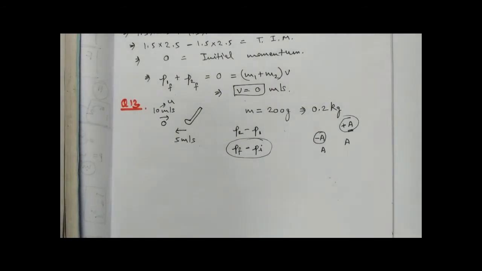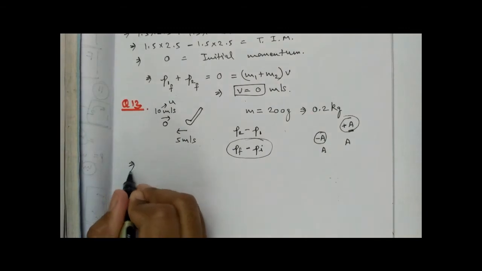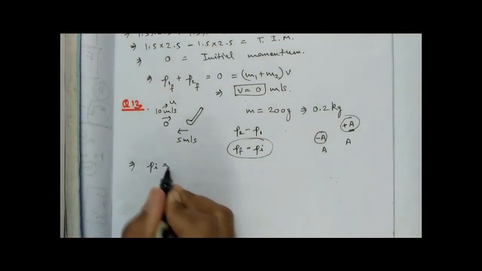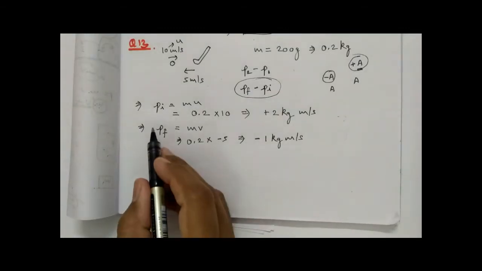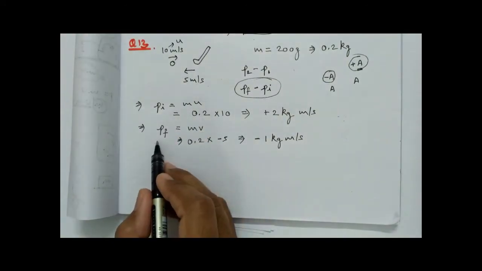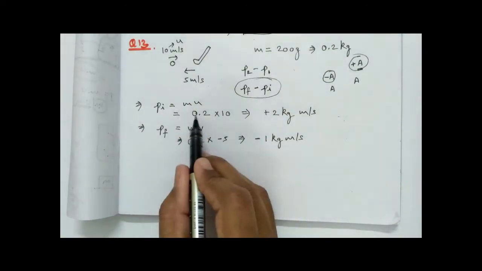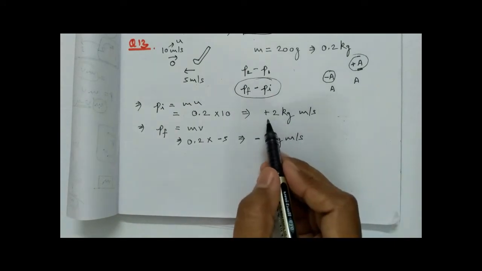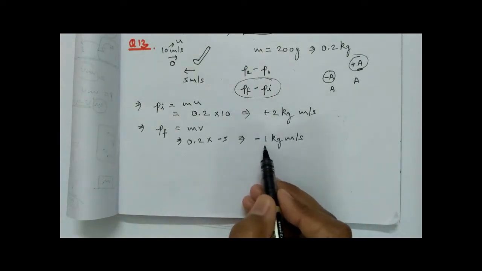That will result in your answer. Initial momentum is mu and the final momentum is mv. I have put the values, so it has come plus 2 and minus 1.